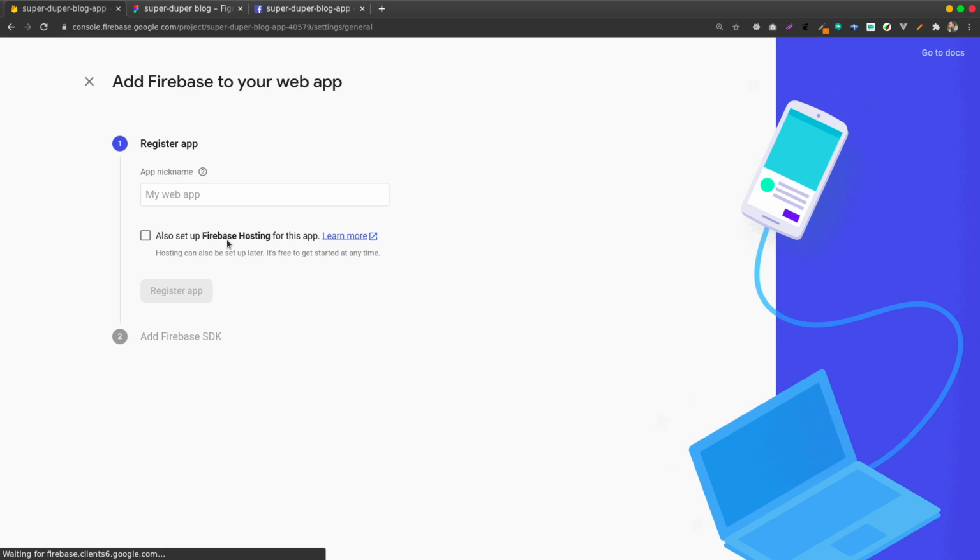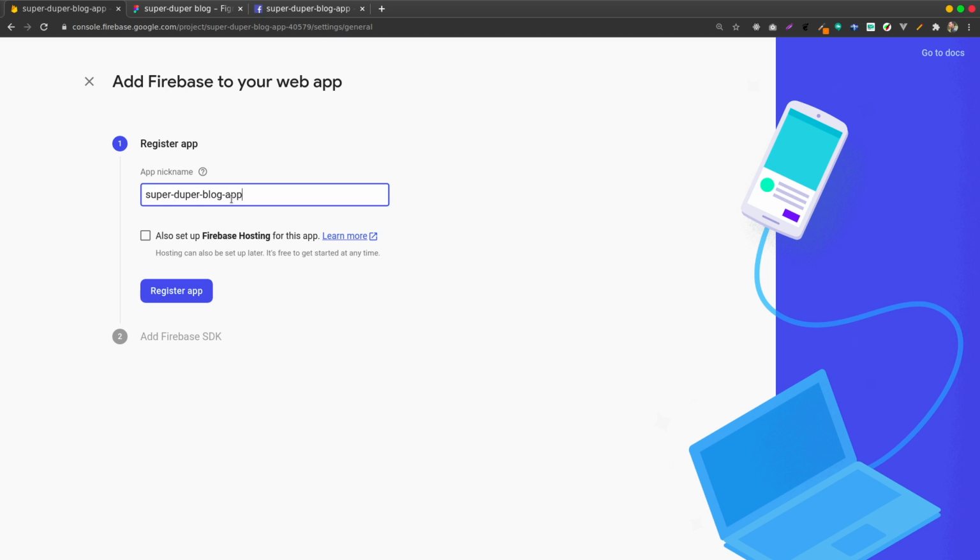And then of course the name of the app, not the project, but the app. So that will be the same name. I'm going to call it super duper blog app. And I say you need hosting, no, we won't be hosting it on Netlify. Right now Netlify has improved this system, and in the long run we'll look at Netlify login rather than using Firebase. Well, maybe I'll show you a bit later on.